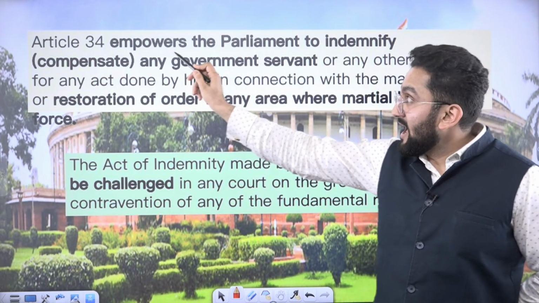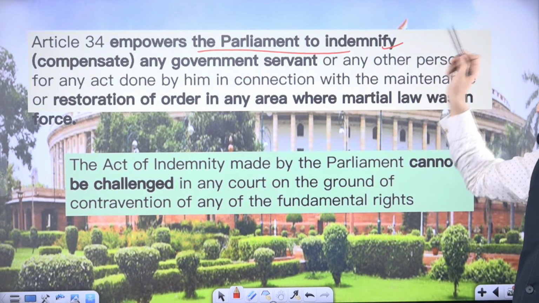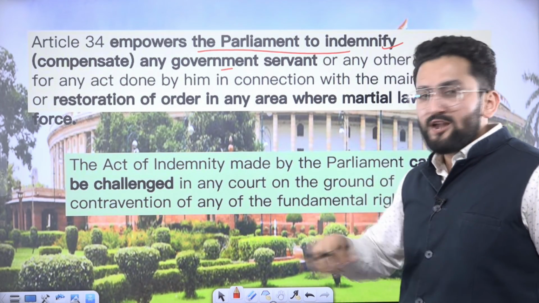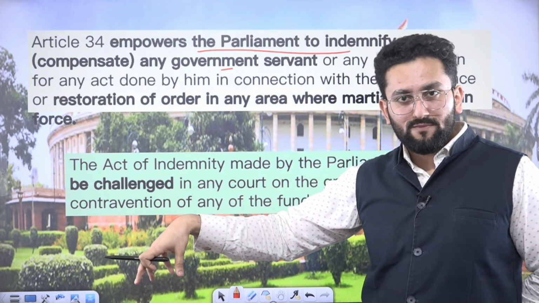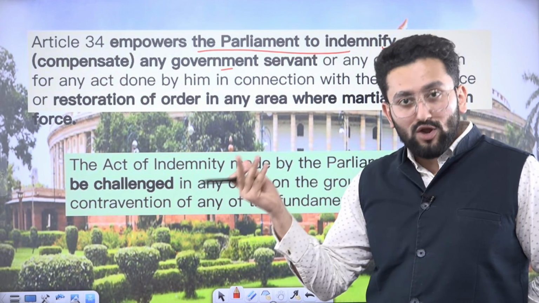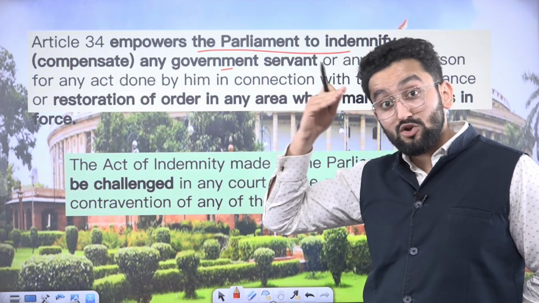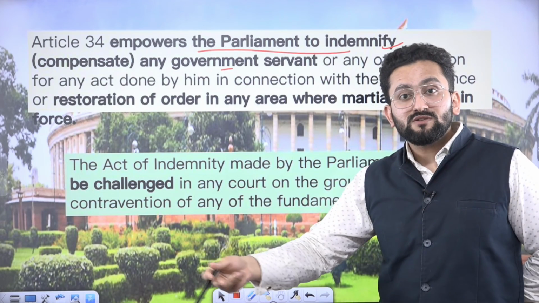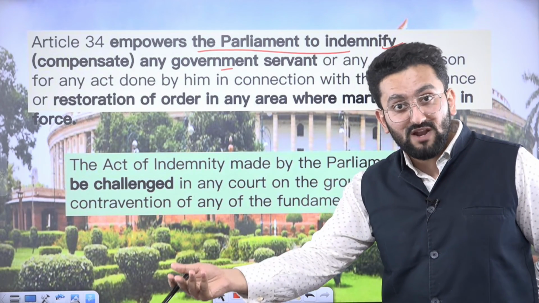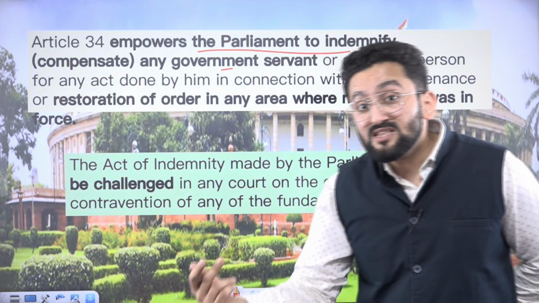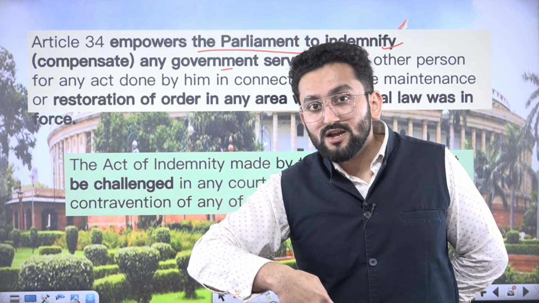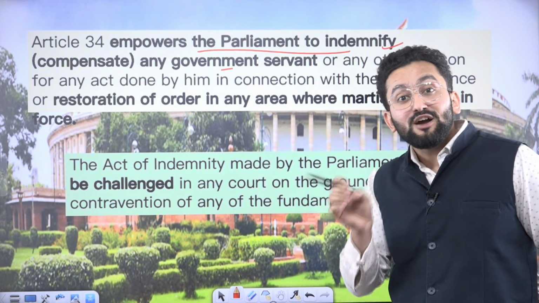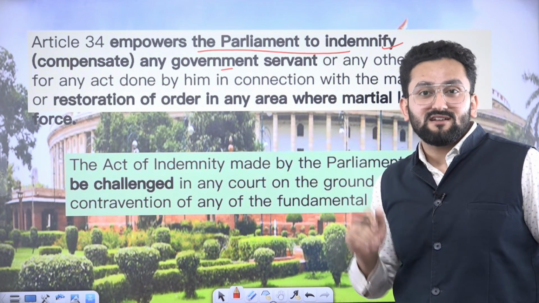Article 34 empowers the Parliament to indemnify, compensate any government servant. For example, you are a part of military and you are posted in some unstable area in Manipur, right? And there is a martial law in place. Consider there is a martial law. Martial law is at last stage, okay? Now you have committed some actions, and through those actions, some fundamental rights of people have been abridged. So in that case, can some action be taken against you? So this particular Article 34 gives you a protection layer on the actions which can be taken against you.